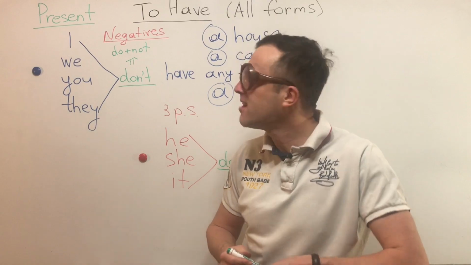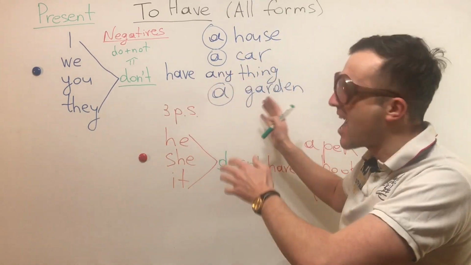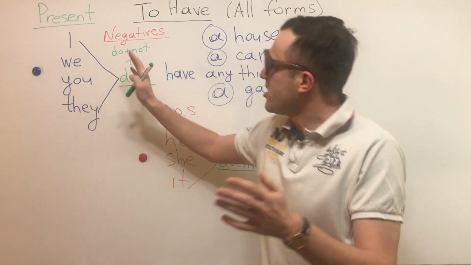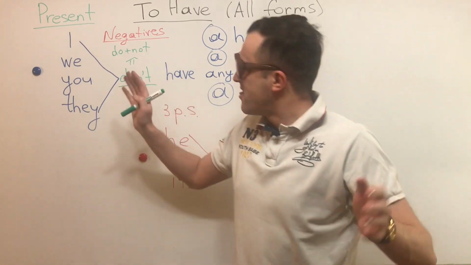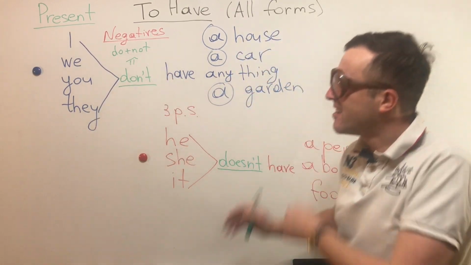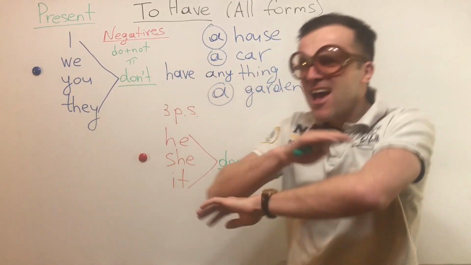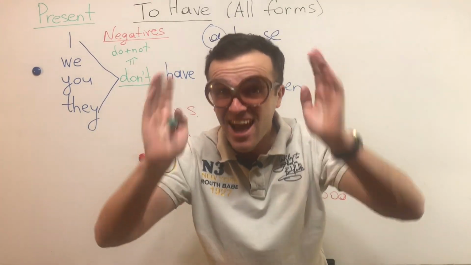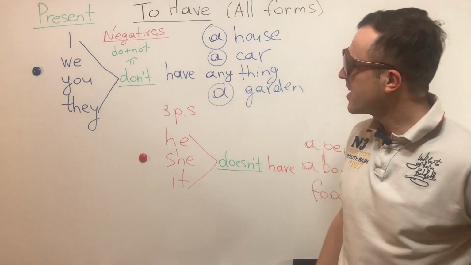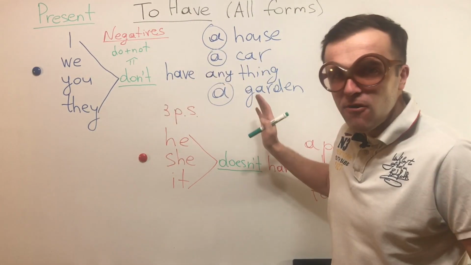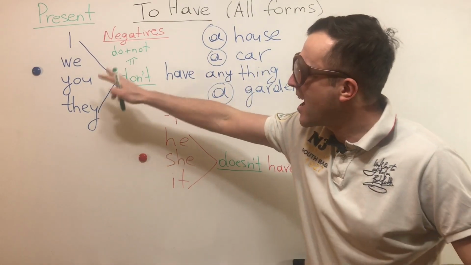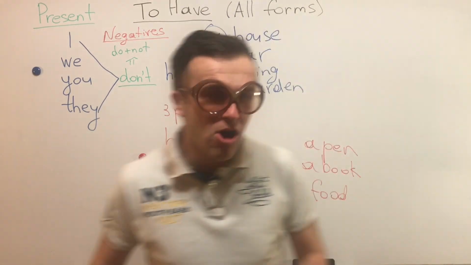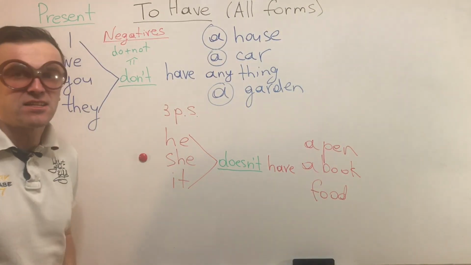So the song will be: I don't have a house. We don't have a car. They don't have a garden. And you don't have anything. Or you have nothing. Alright? So, negative forms, it's clear with I, we, you, they. So let's move on to he, she, it.